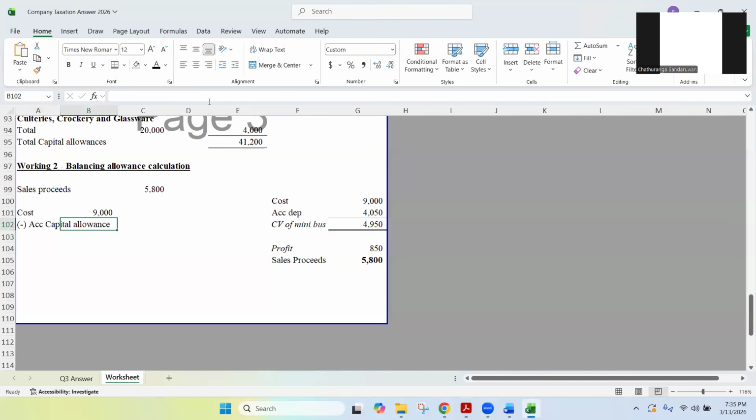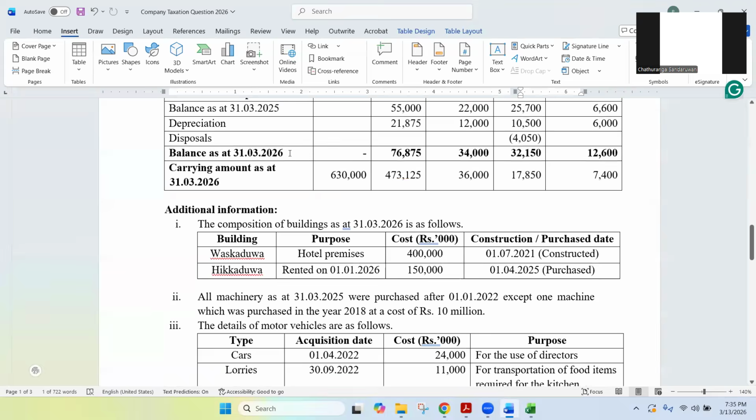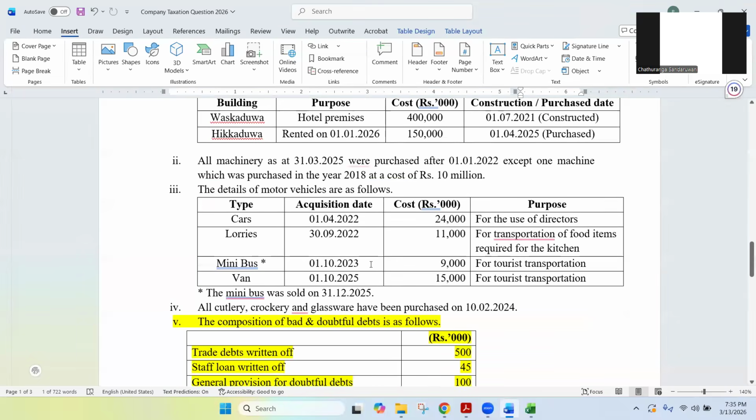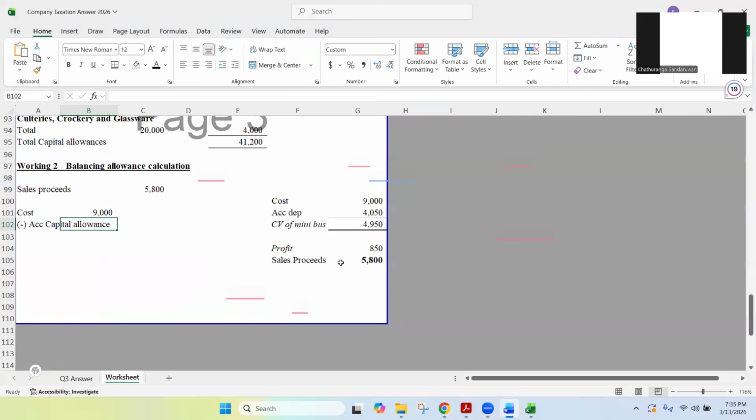What do you think? They have purchased this minibus. If we check the details, minibus was acquired on 1st October 2023. That means in the year of assessment 2023, 2024. We write that.